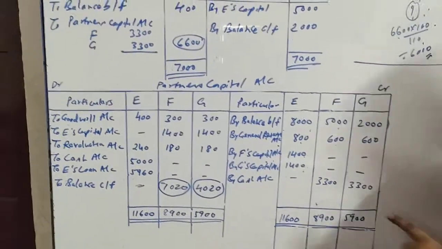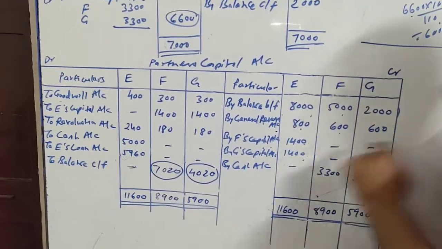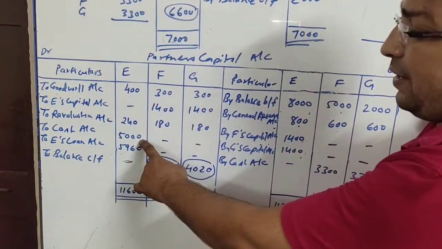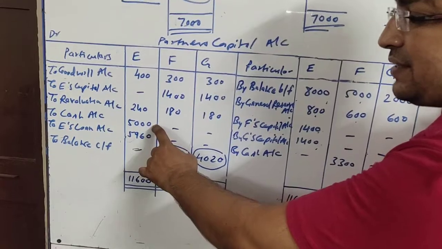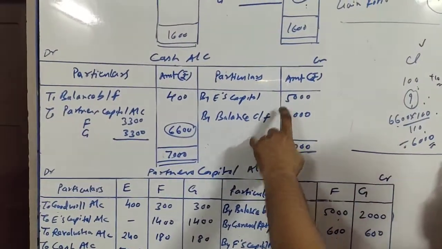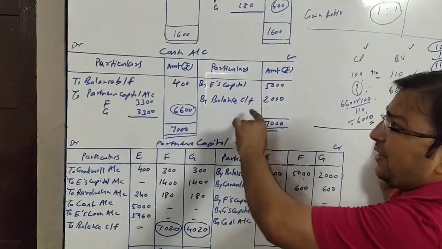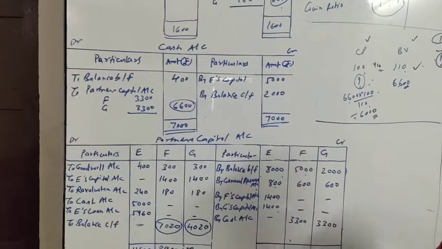In E's column, first of all I have to pay rupees 5,000 in cash. So in E's column, on the debit side, to cash account 5,000 I have written. And the other effect of this will be at the credit side of cash account, 5,000 by E's capital. This is the payment made to E, right? E's capital account debit to cash account.